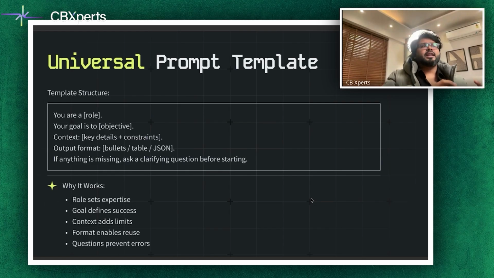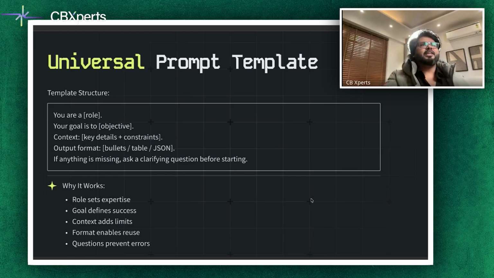And now this is important. What we've just seen in the above slide, we call that a universal prompt template. To standardize your prompt, use a universal prompt template. And the structure is similar to the slide before. You have a role: you are a role that sets the model's expertise, that this is who you are. Then you have a goal. Your goal is to define an objective.